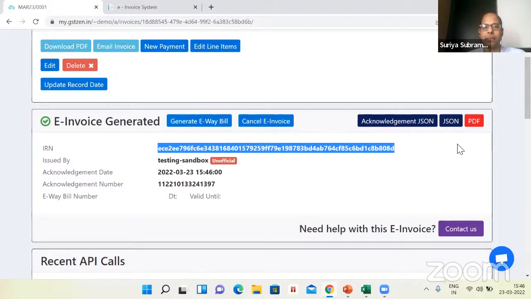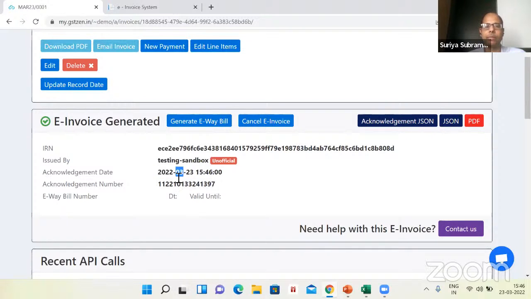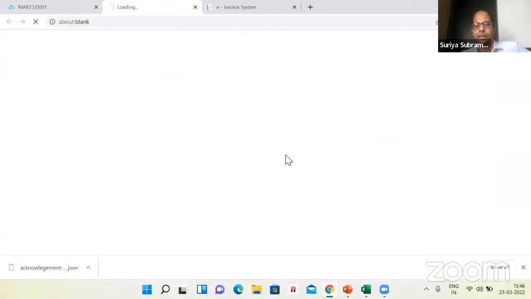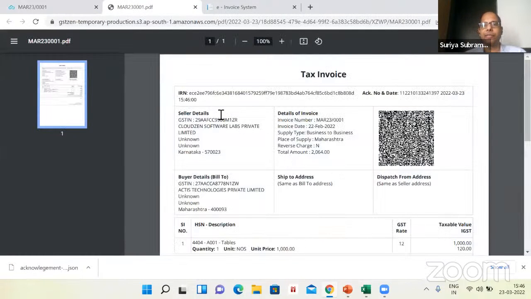So here is the IRN number. Here is the acknowledgement number, date and time. We also have a few other details here. We have this acknowledgement JSON. So this is the proof. By the way, before I get to that, let me show you the PDF. Here is the PDF of the invoice.